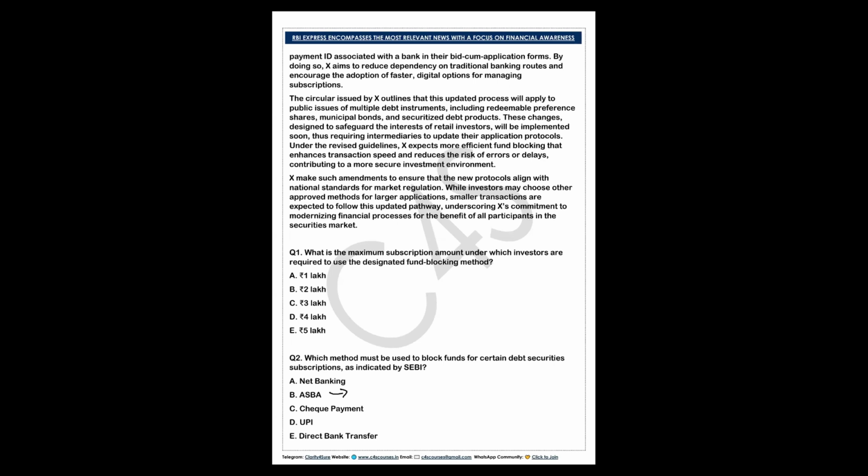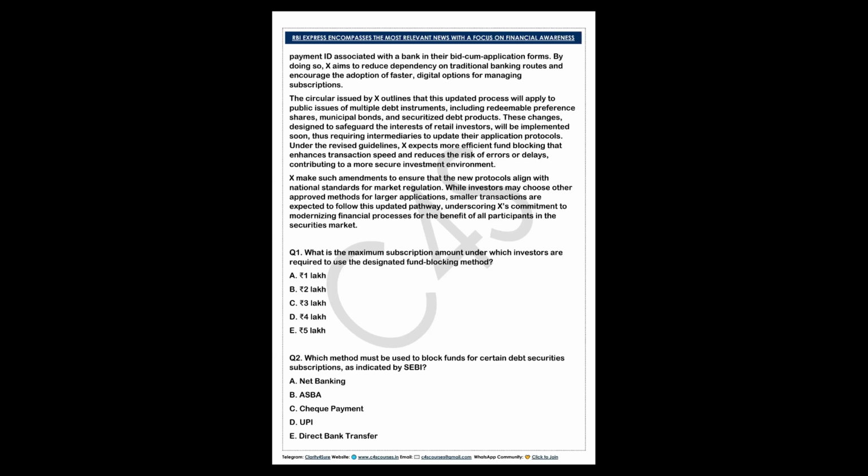अब SEBI क्या करता है कि smaller subscription के लिए debt securities देता है, but earlier ASBA was used for equity IPOs. So the Securities and Exchange Board of India, that is SEBI, has implemented the use of UPI for blocking funds in certain debt security subscriptions. Is it clear? Now, this shift aims to streamline what? Why have they changed from ASBA to UPI?